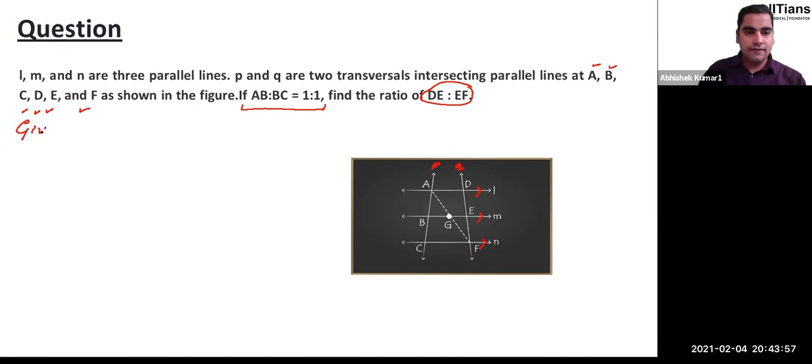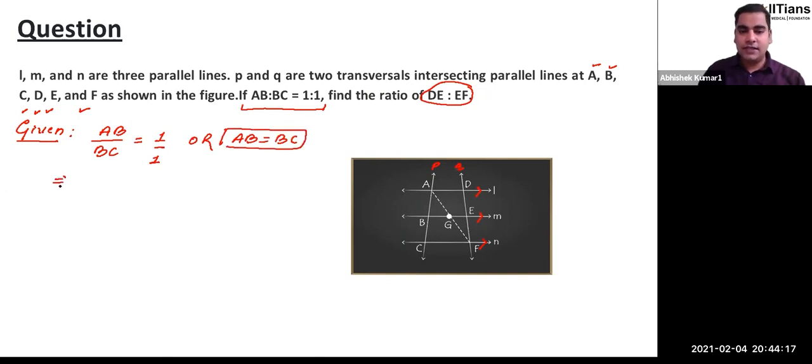So what am I provided? I am provided AB upon BC. That's equals to 1 upon 1. Okay. Or in other words, you can say AB is equal to BC. That's what I am given. Right. If AB is equal to BC, what does that mean? That means B is the midpoint of AC. Right. So this is the very important result which we have been provided.